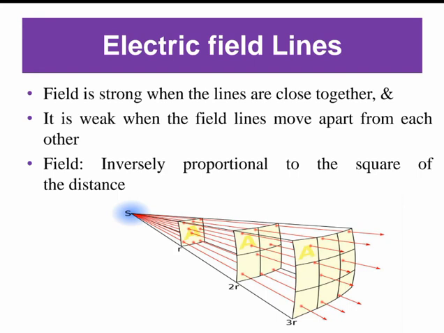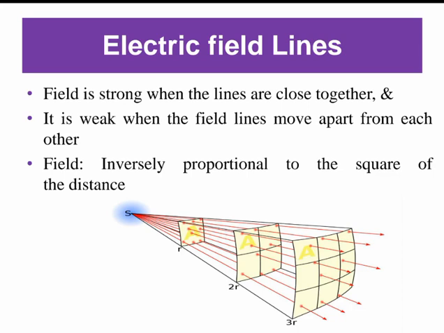The field is strong when the lines are close together, and it is weak when the field lines move apart from each other. It's very important, dear student. You can see the image, and I repeat once again: the field is strong when the lines are close together.